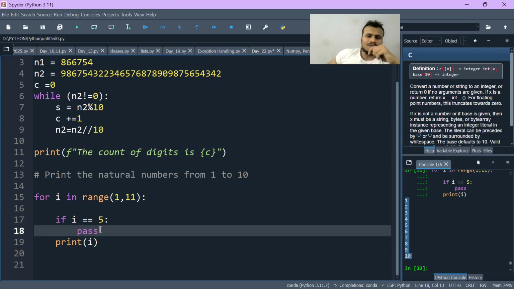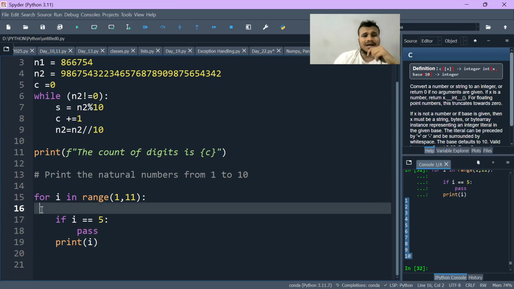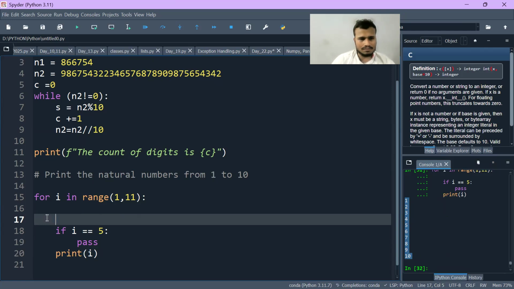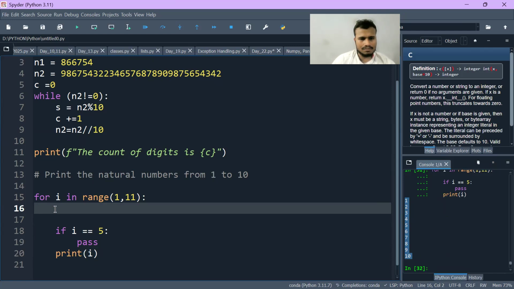And basically, pass we use for defining, you can say, a class or any loop which we don't want to use now, but afterwards we want to use it. And what Python does, if I execute any line of code, for example, if I write anything here, Python will try executing this line of code by default.